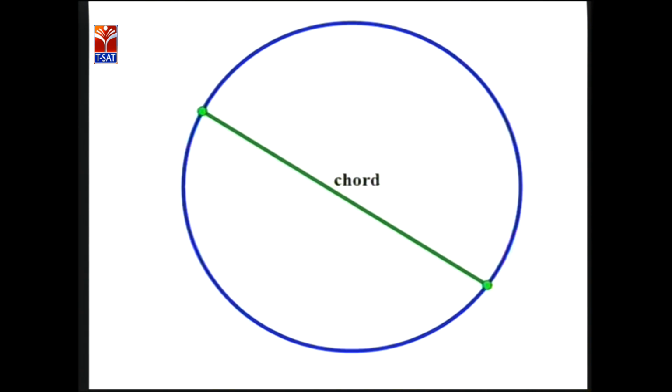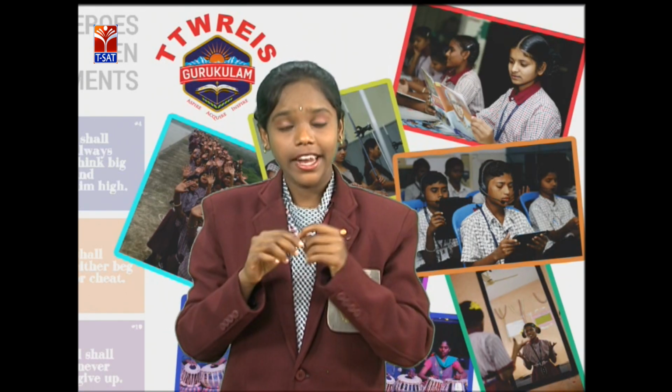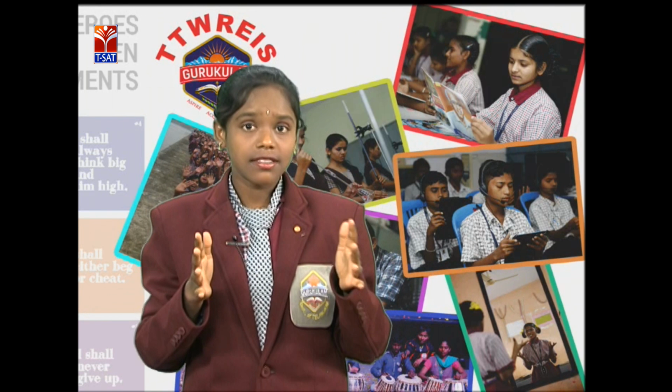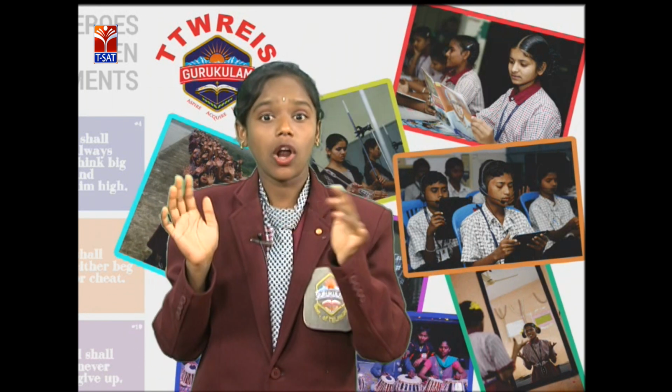Now we go for chord. Can you say what is a chord? Chord means the line segment joining any 2 points on the circle. Did you get it? The line segment joining any 2 points on the circle is called a chord.